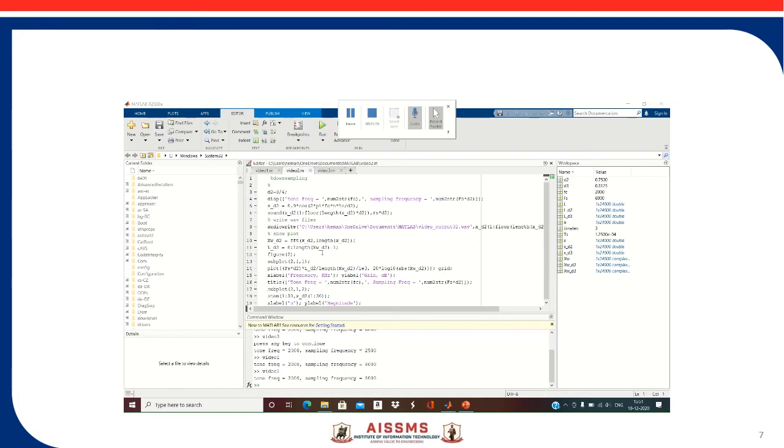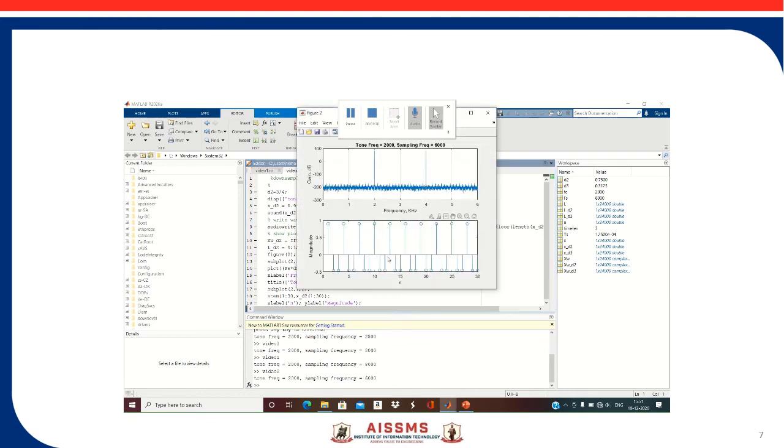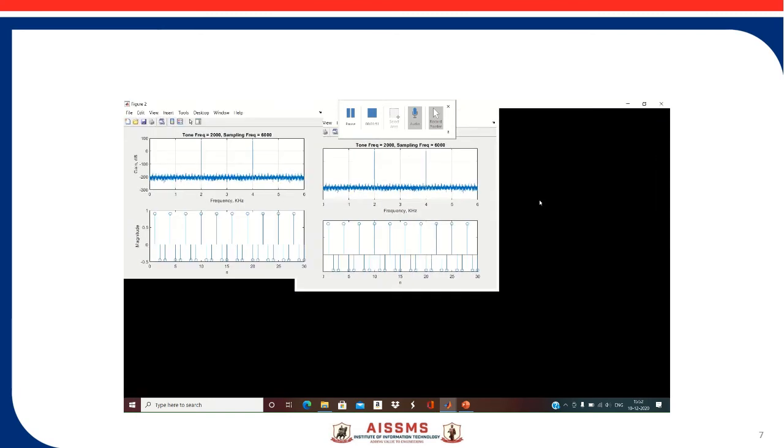So now let us run the program. So as you see in the command window, the tone frequency is 2 kilohertz and sampling frequency is 6 kilohertz, which is displayed.